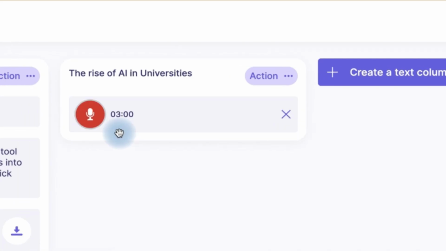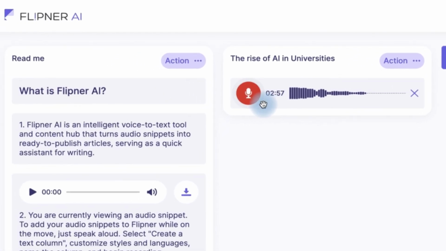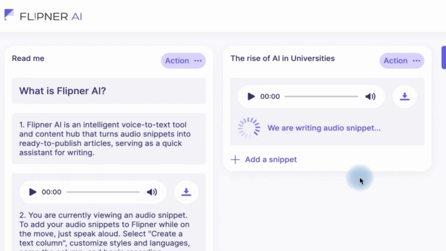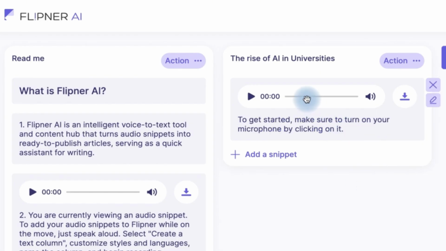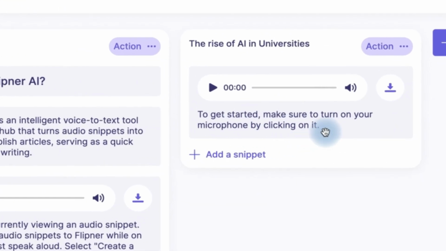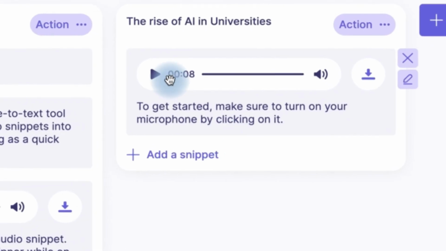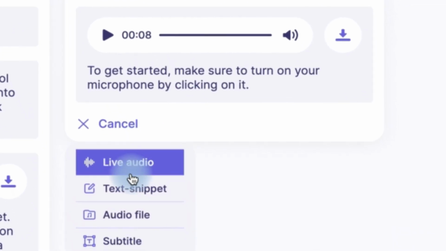Now let's try this live audio. Of course, you have to enable the microphone. So once you click, you can kickstart recording. Even though it has picked up from the audio that I have been speaking for some time. To get started, make sure you turn on your microphone by clicking on it. Okay, so let's add a snippet.